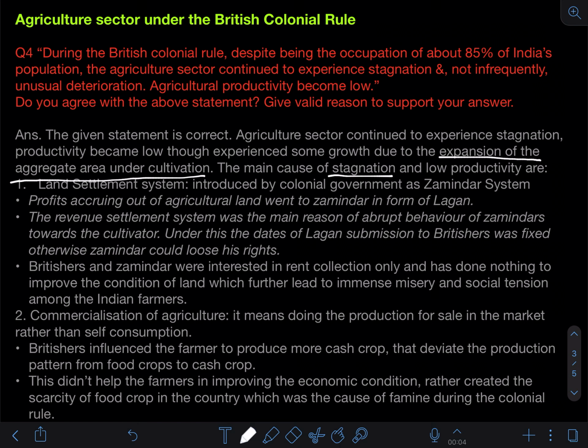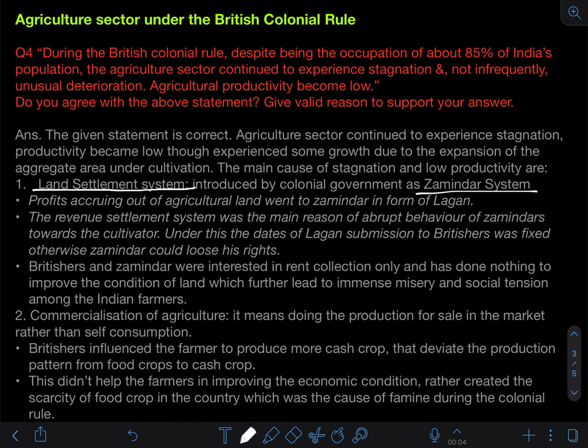So now what all points you need to cover under this, so I am focusing on that. The main cause of stagnation and low productivity is the very important land settlement system. Whenever you write this, you need to mention this particular statement, because this is how they settle the contract between the tenant and the landlord during that time. So that is signified by the zamindar system, right?